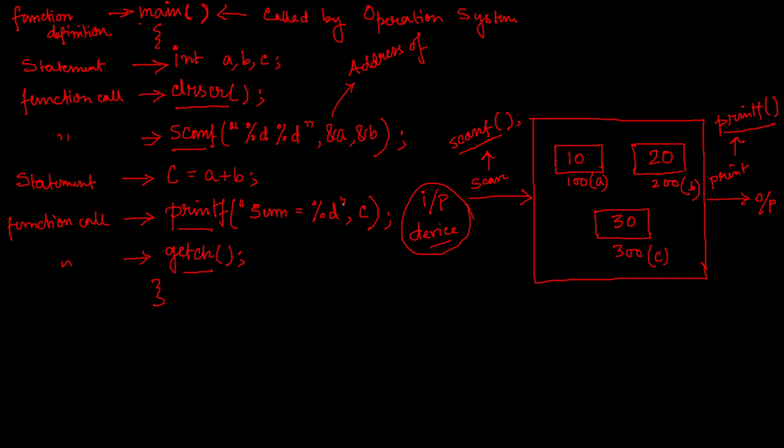So that means if you have a number of functions, the operating system first finds the main function and calls it so that the instructions present in the main function execute one by one, and within the main function you may have some other function to call. For example, over here I have called clrscr, scanf and many more, and maybe other functions which I have to define again in my own way as a programmer.